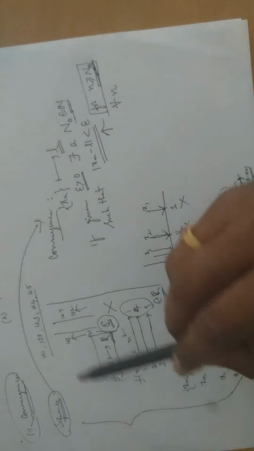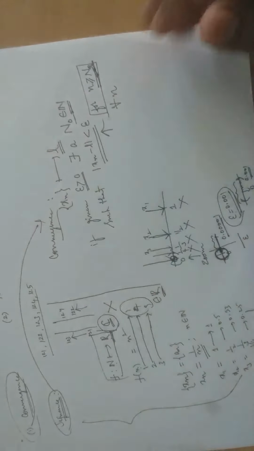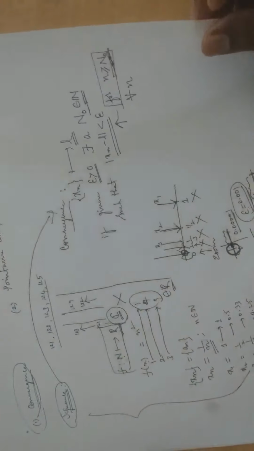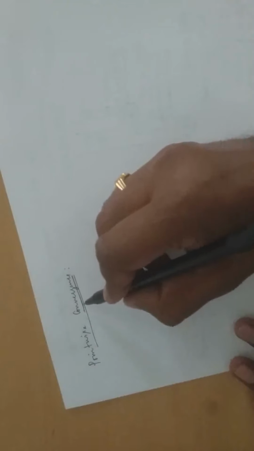But as of now, I want to discuss mainly what is pointwise convergence and uniform convergence. See, first we need to understand what exactly pointwise convergence is. As we know the notion of convergence, we just want to see what this pointwise convergence is.